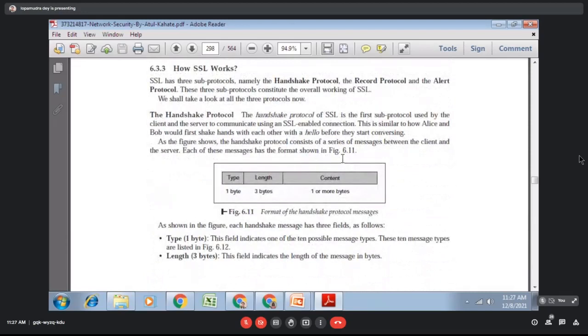I will send you the PPT of SSL, but I'm discussing with the help of the book, because at the end of the day, you have to go through the book actually.